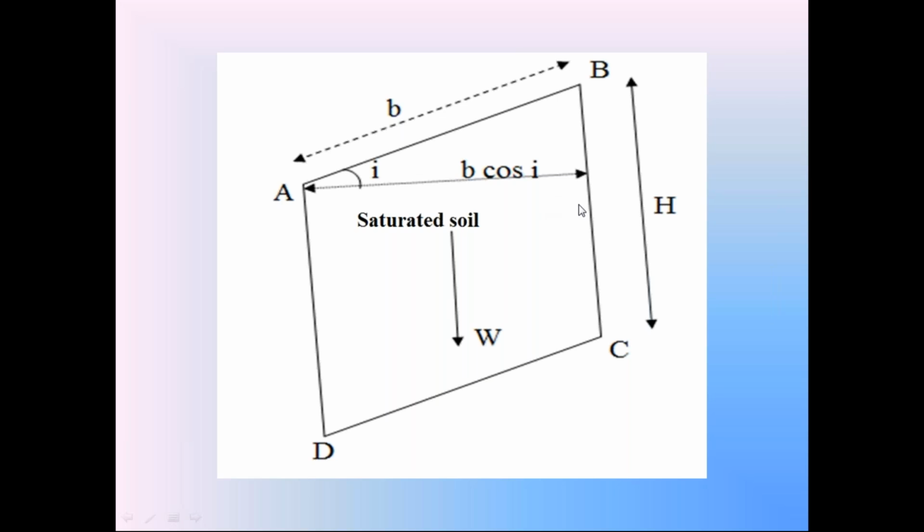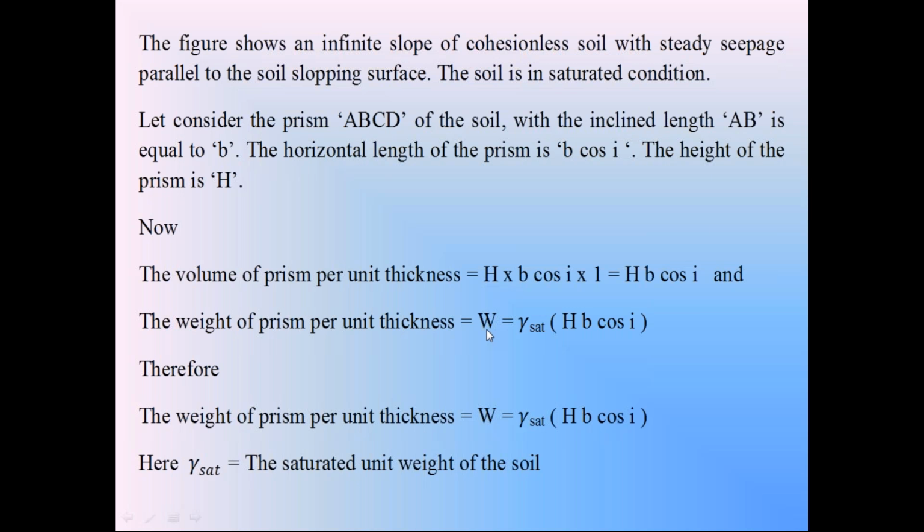So gamma saturation is equal to weight of the soil prism W divided by volume H into V cos I. So this weight of the soil prism per unit thickness, W, is equal to gamma saturation into H V cos I.